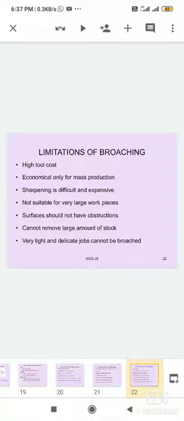And limitations of broaching. The machine has the following limitations: not economical for small quantity production, because it produces medium-sized and heavy workpieces, so small workpieces cannot be machined. It can be operated only on rotary tables, and horizontal broaching machines can also be produced. The cost of broaching is high. Generally machining cost is high because the broach has to be designed critically.